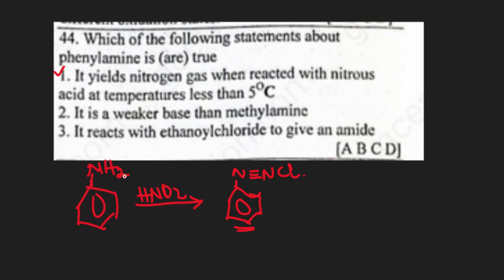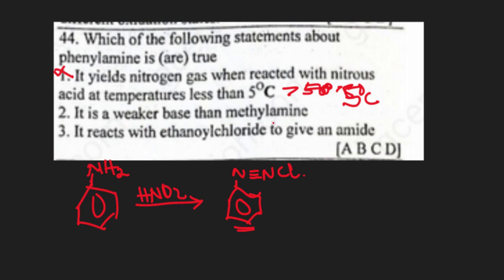Nitrogen is not going to be formed when it's below 5 degrees. It is only when the temperature is increased above 5 degrees Celsius that we are going to have the formation of a phenol and nitrogen gas evolved. So 1 is not correct.